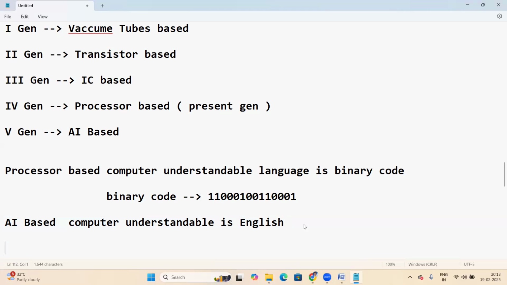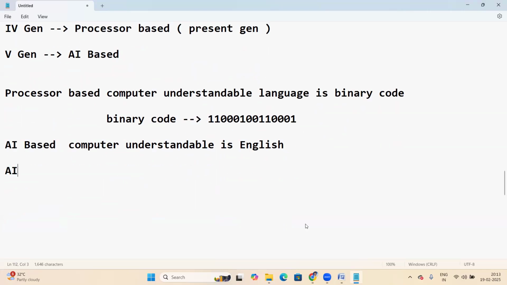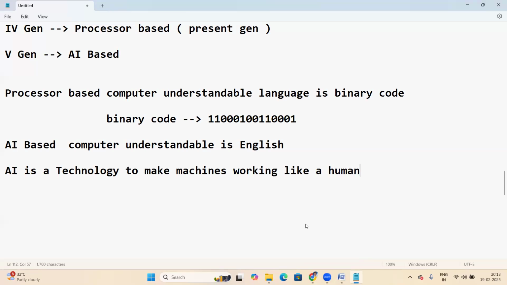So what is AI here? What is exactly AI? Artificial intelligence. Let me explain something about AI here. AI is a technology to make machines work like a human being. So AI is a technology to make machines working like a human.